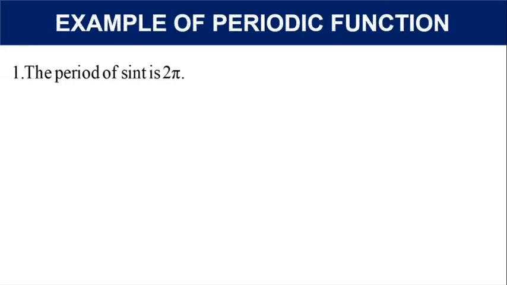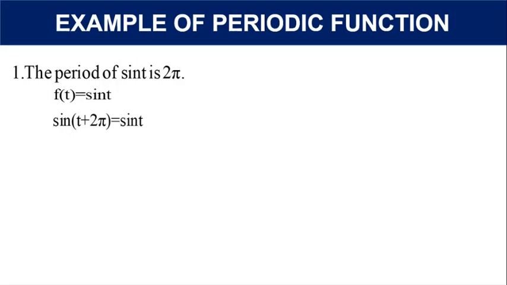Here I give you an example to make the concept of periodic function much more clear. I take the function sine t and prove that the period is 2 pi. So here f of t is equal to sine t, and I explain through the algebraic perspective, that is, by the definition of periodic function, which states f of t plus capital T should be equal to f of t for every t.